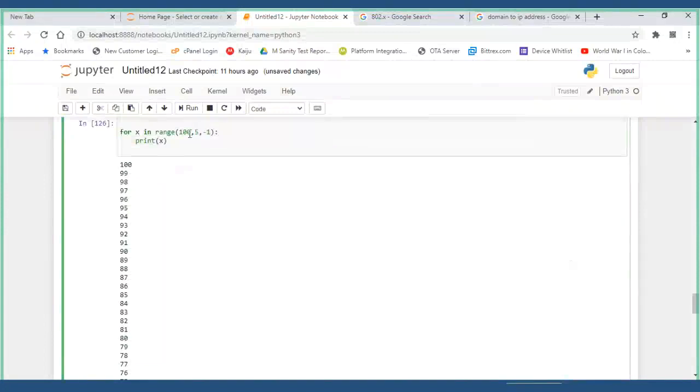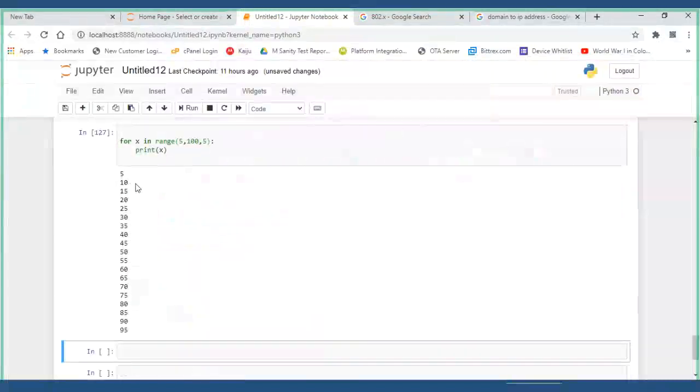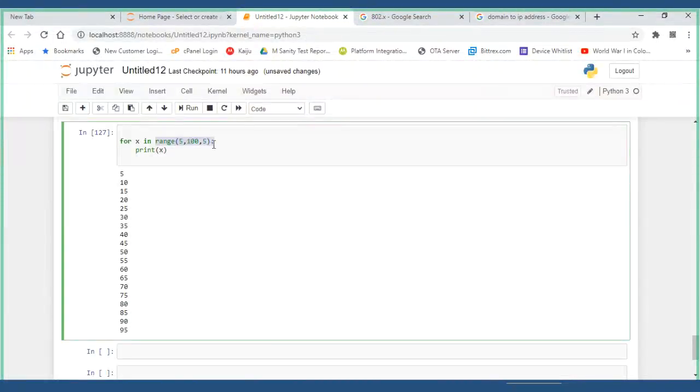This is the starting. If I want from 5 to 100 with a step count of 5, now see this: 5, 10, 15, 20, 25, 30, 35, like this. So range is also a data type where you can keep a set of values. Now let us see the characteristics.